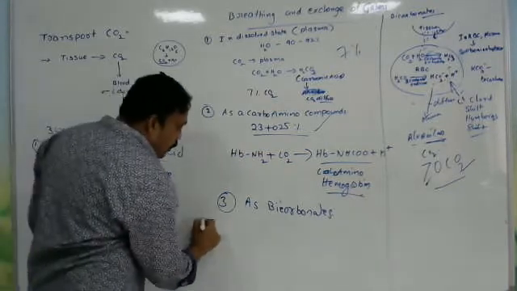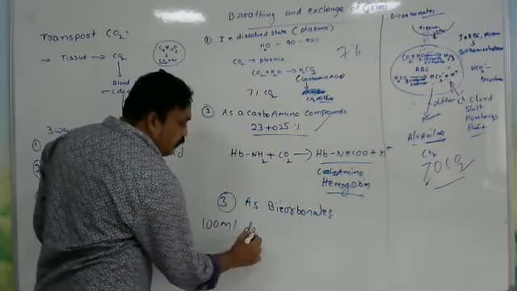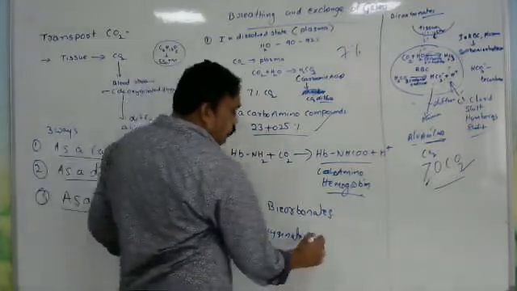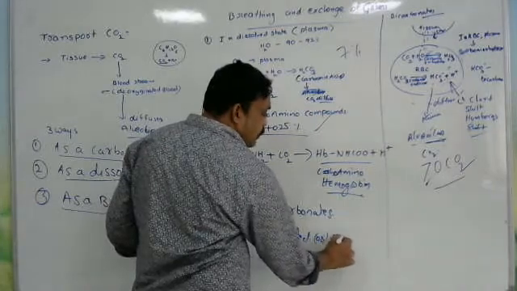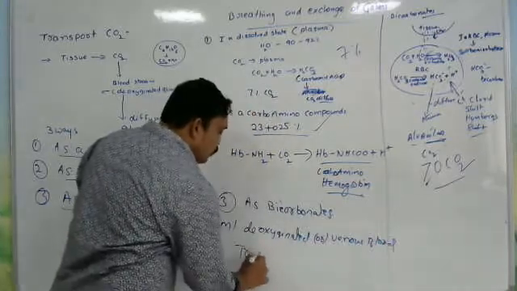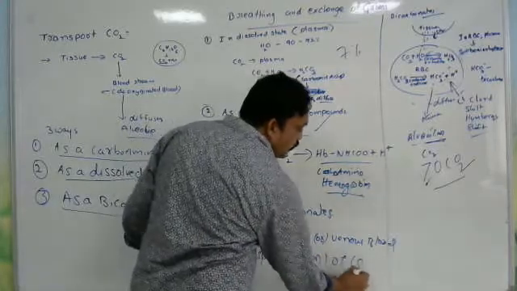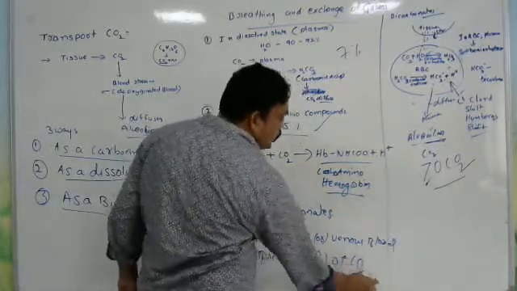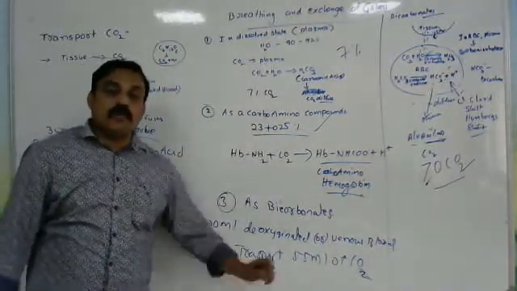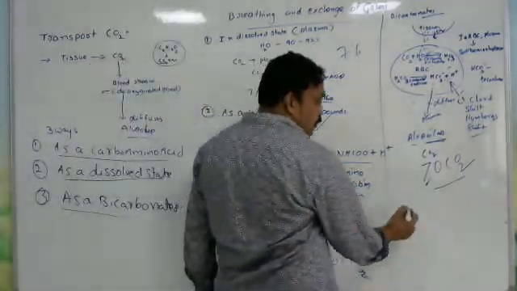Generally, 100 ml of deoxygenated blood, or venous blood, transports 55 ml of carbon dioxide. Try to understand how much carbon dioxide is carried in 100 ml of blood: 55 ml of carbon dioxide. At the alveolar level, what will happen to this 55 ml of carbon dioxide?